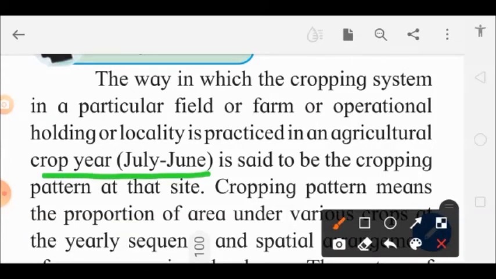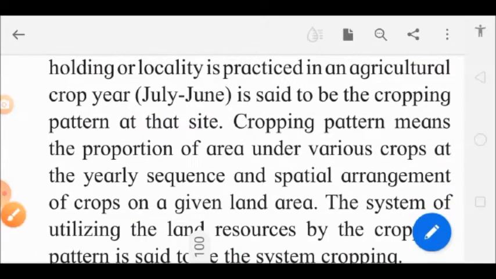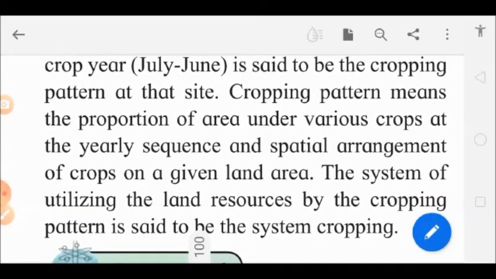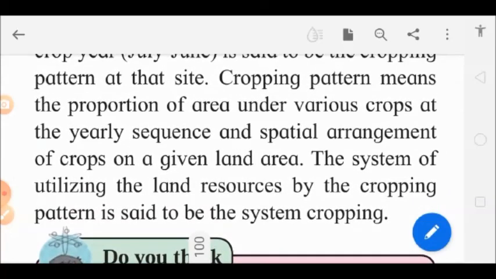So that is the Kharif season. Then it is followed by Rabi season, that is in October, November. Then the summer season, that is in January, February, or February, March. So a cropping pattern is to be followed in the cropping system. Cropping system is different, cropping pattern is different.